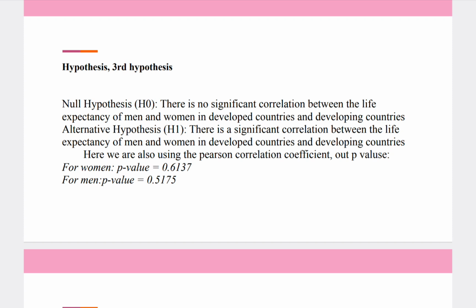For this hypothesis, we are also using the Pearson correlation coefficient, and our p-value for women is 0.61. We analyzed it by developing and developed countries. As we can see, the p-value is very big, that's why we failed to reject the null hypothesis. As we failed to reject the null hypothesis, we cannot say that there is a significant correlation. For men it's the same, the p-value is 0.51, and we also failed to reject the null hypothesis.